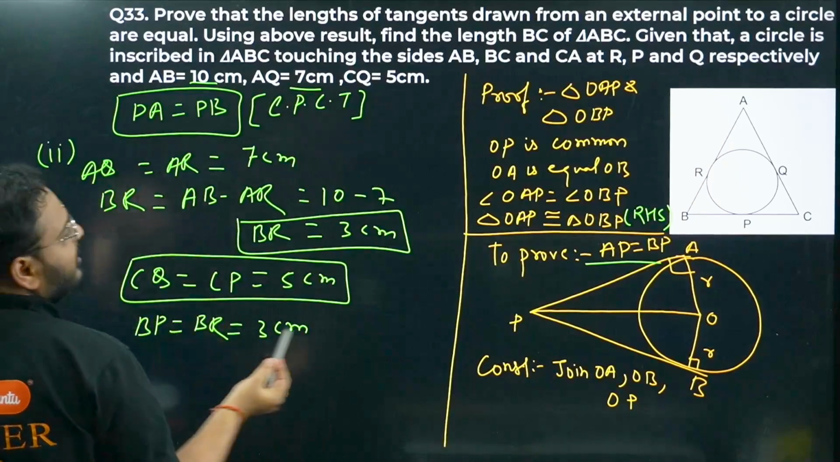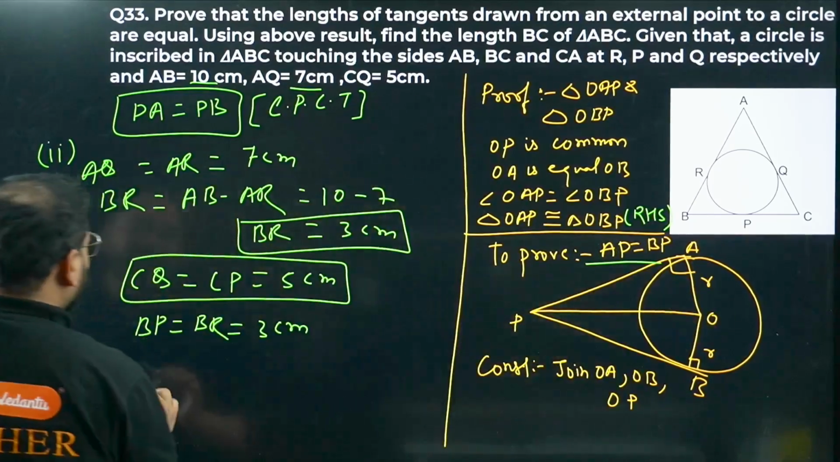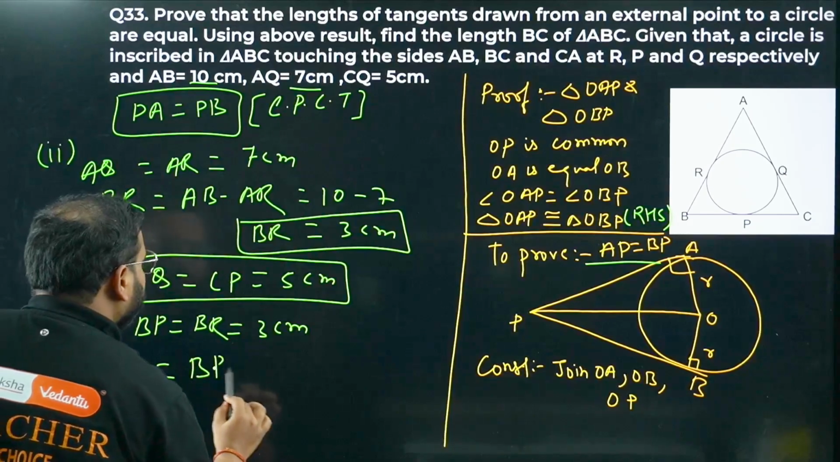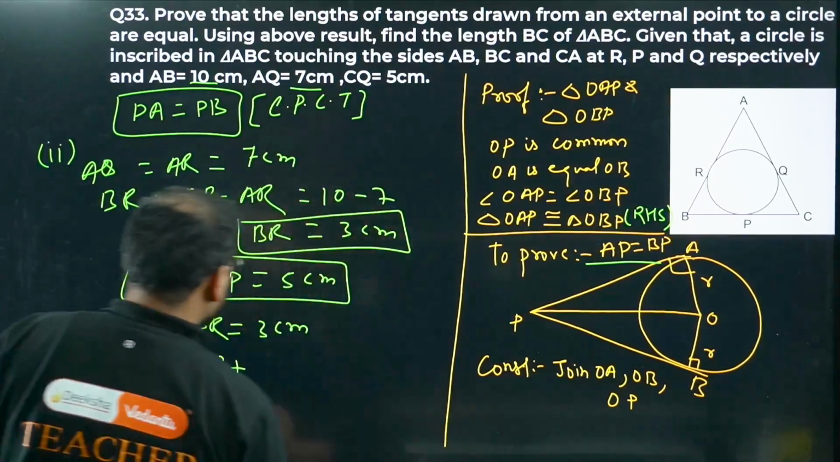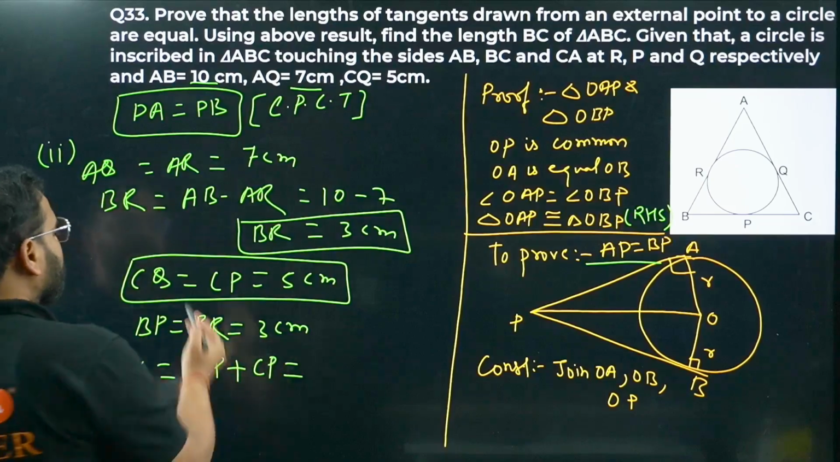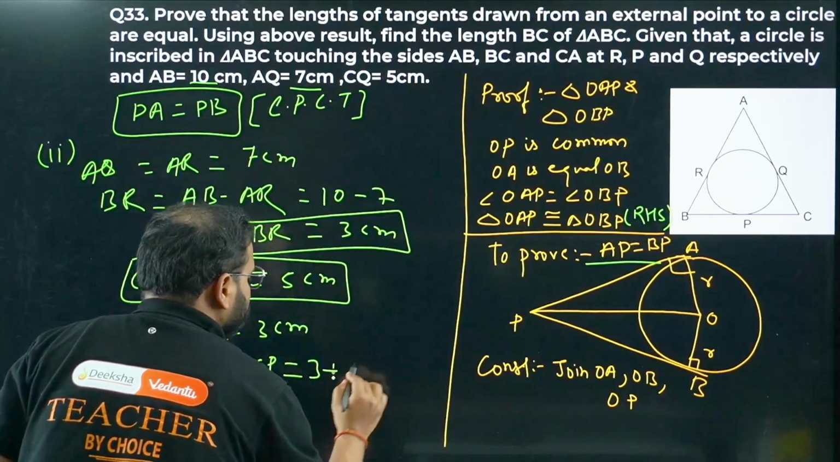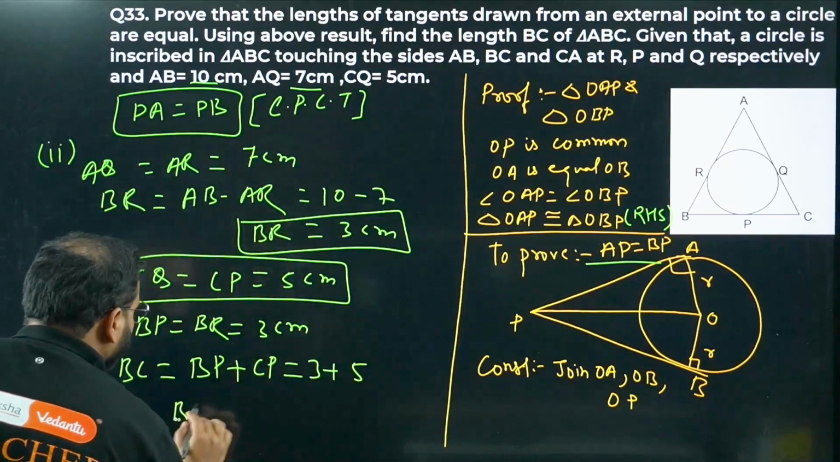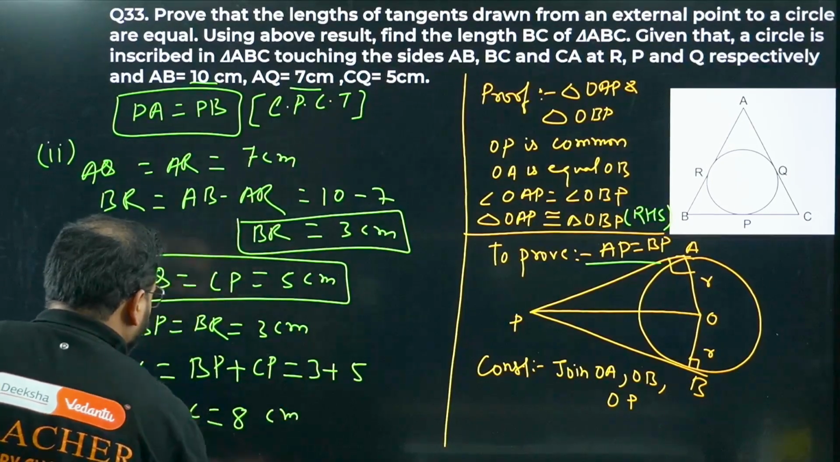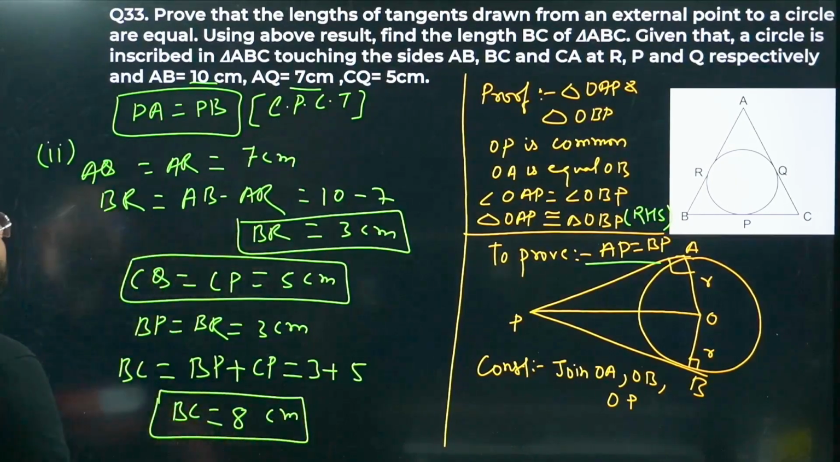Now we can write the length BC, the side of the triangle BC, as BP plus PC or CP. What is BP, sir? BP is 3, CP is 5. So 3 plus 5. Hence my value for the length of BC is coming simply as 8 centimeters. 8 centimeters. Please have a look.